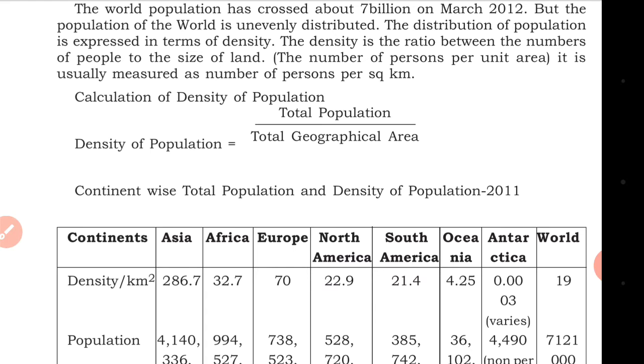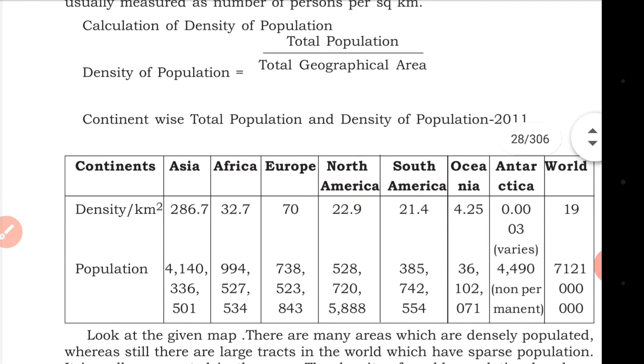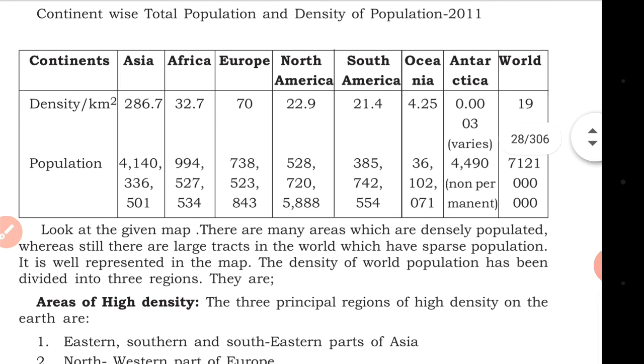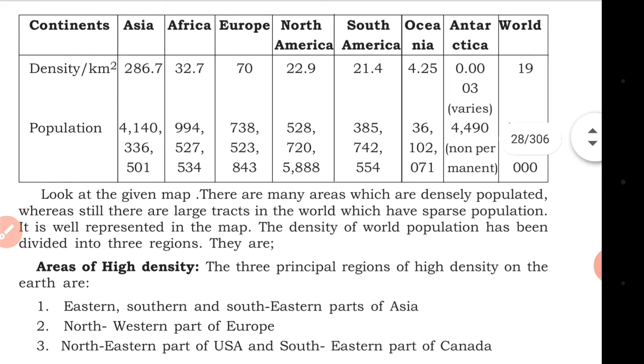Density of population is equal to total population divided by total geographical area. For example, if we take the state of Telangana, the full population of Telangana divided by its total geographical area is the density of population. Continent-wise total population and density of population, 2011: Asia, Africa, Europe, North America, South America, Oceania, Antarctica, and the world. These are in this table, showing the density and the population.